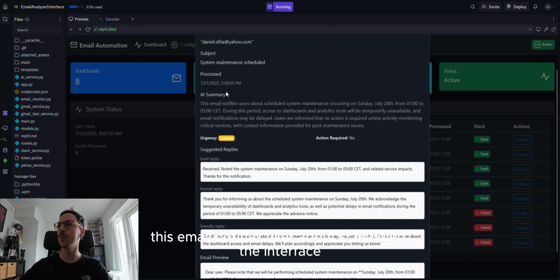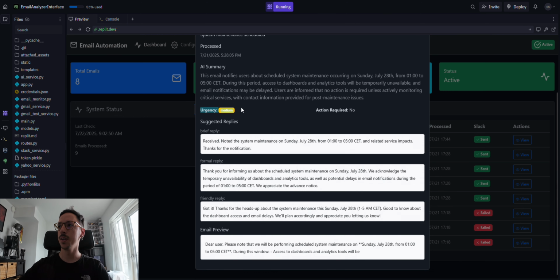This email notifies the user about scheduled maintenance. It tells us the urgency, and action required if we need to take immediate action, like if it's urgent for us to reply. And we get, as I wanted, 3 reply suggestions. A brief one that you can really copy paste and just send, a formal reply, and a friendly one. And we also get an email preview.